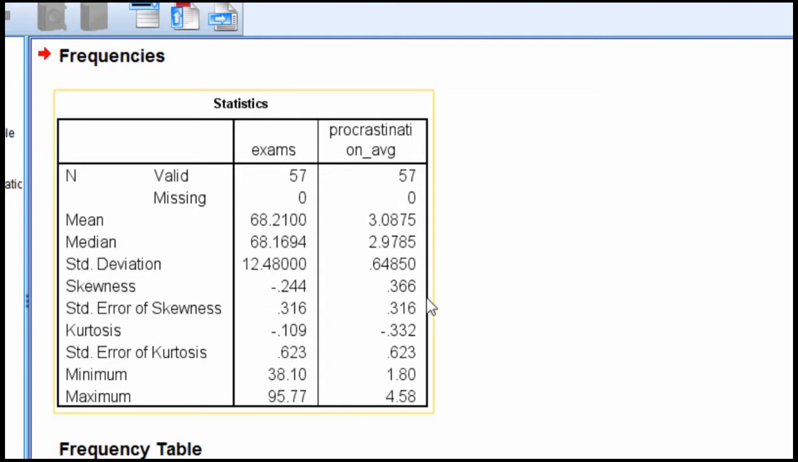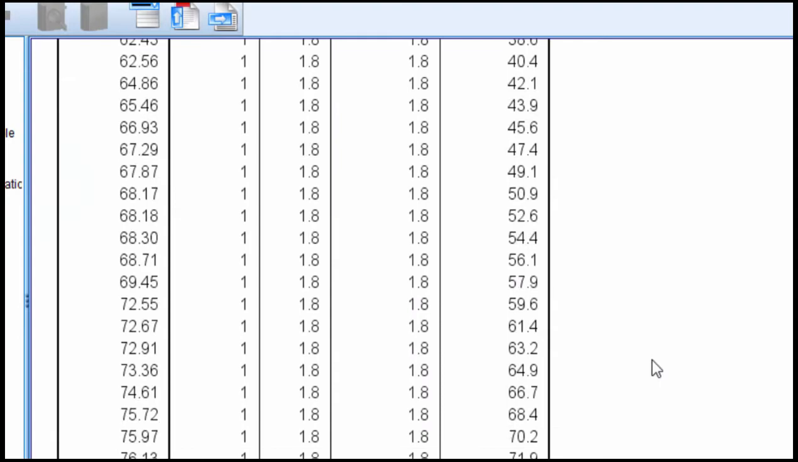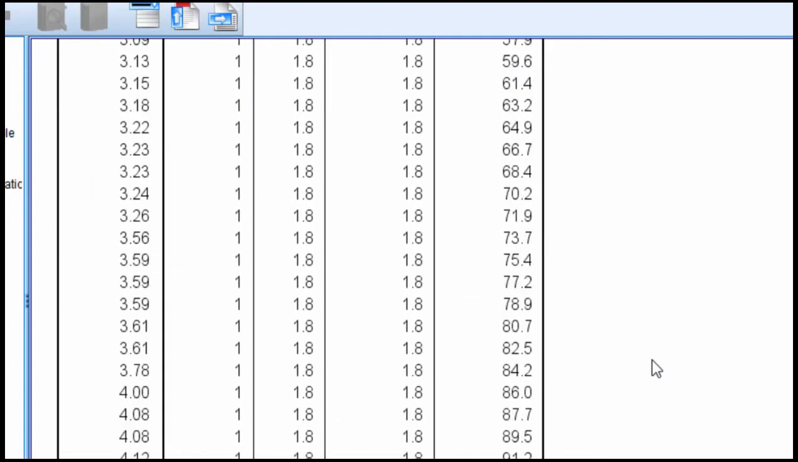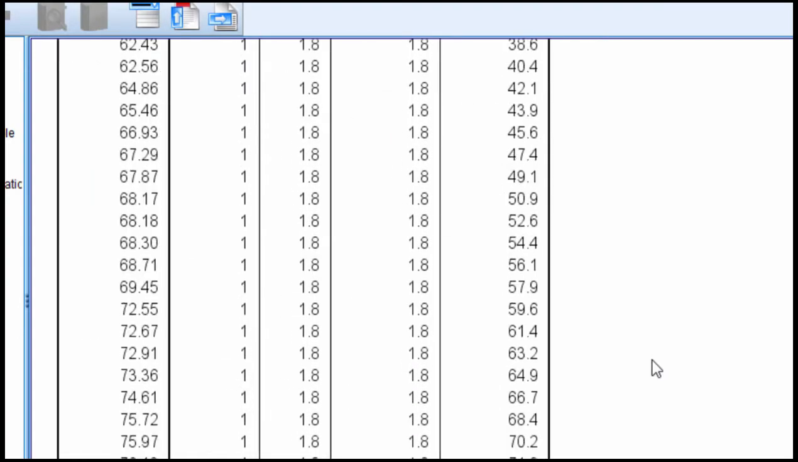Procrastination is slightly more skewed, and it's on the positive side, but mostly normally distributed as well. And the mean is 3.09 with a minimum and a maximum of 1.8 to 4.58. So this is probably a 5-point scale based on these values. So the mean is somewhere in the middle of 3. And we have the frequency tables, which are not terribly interesting.